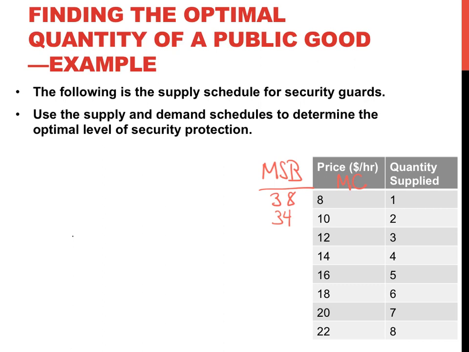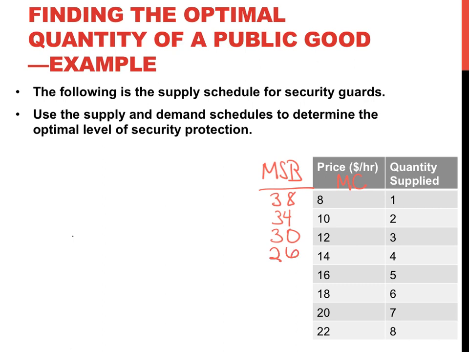The third hour gives Joe and Jill a benefit of $30. So again, the marginal social benefit is greater than the marginal cost, so it is efficient to provide the third hour of security protection. The fourth hour gives a marginal social benefit of $26.